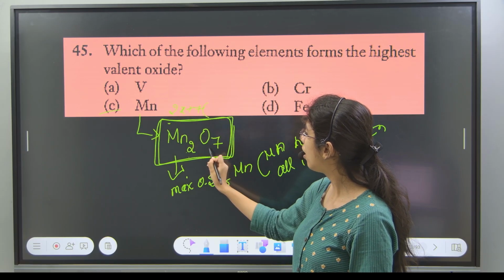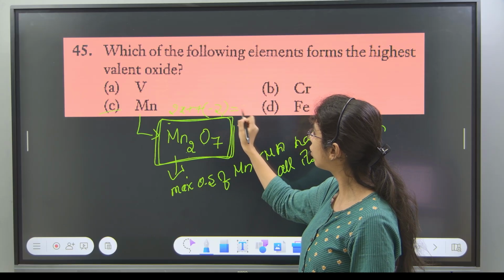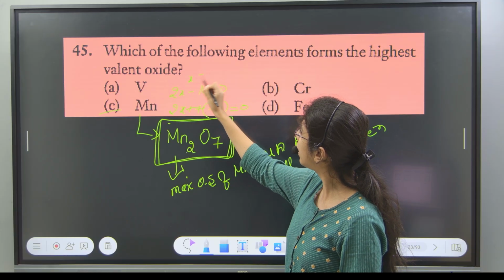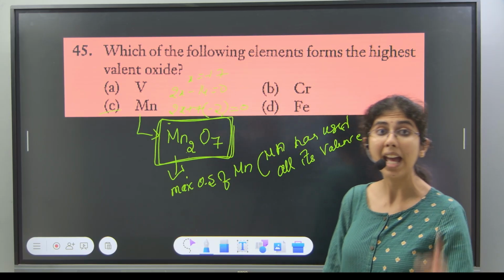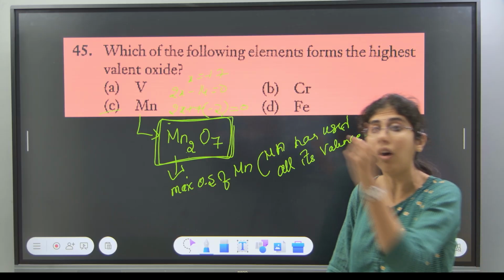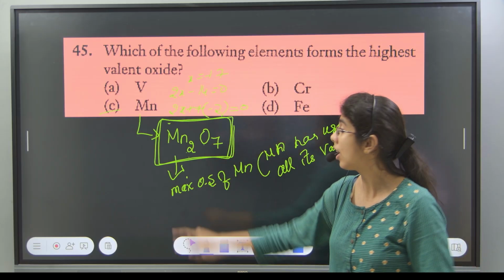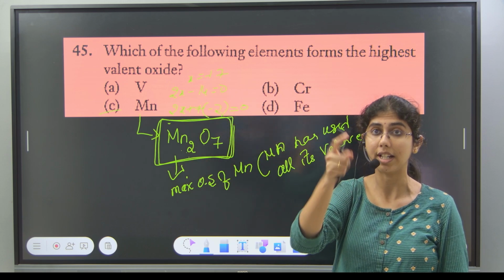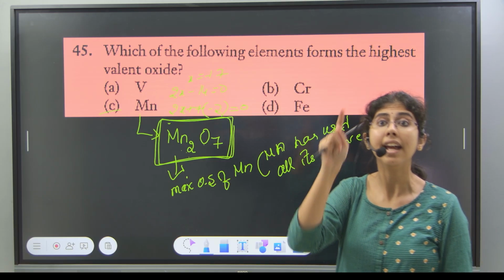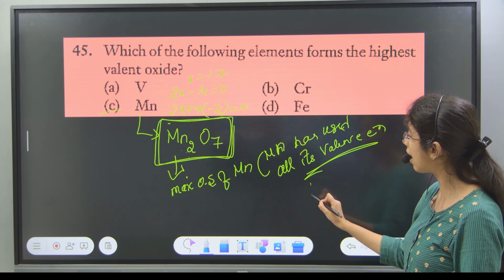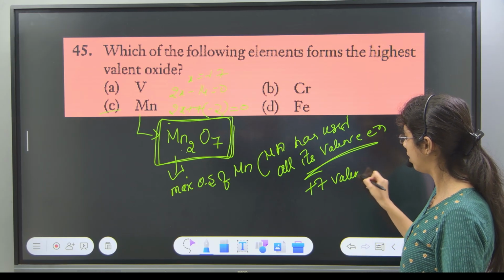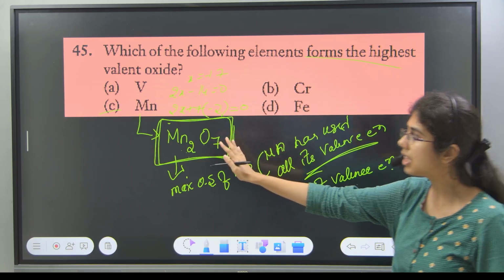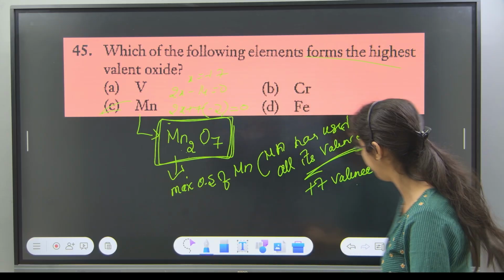So if you find out the oxidation state of manganese in this, 2x plus 7 into minus 2 for oxygen equal to 0. 2x minus 14 equal to 0, x will be equal to plus 7. Manganese has an oxide like this, in which manganese shows plus 7 oxidation state. Plus 7 oxidation state means it has utilized all the 7 valence electrons. That is what valent oxide means. Your answer is correct. Option C, manganese.